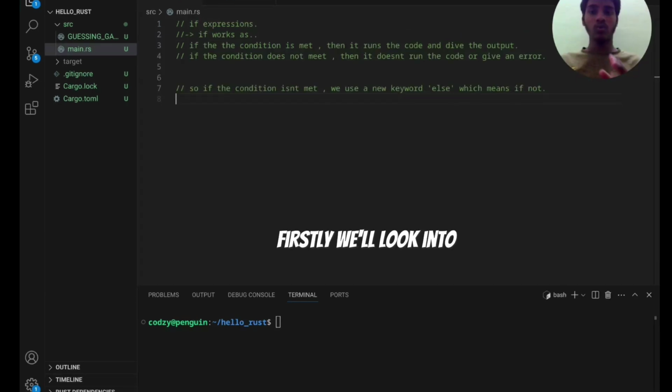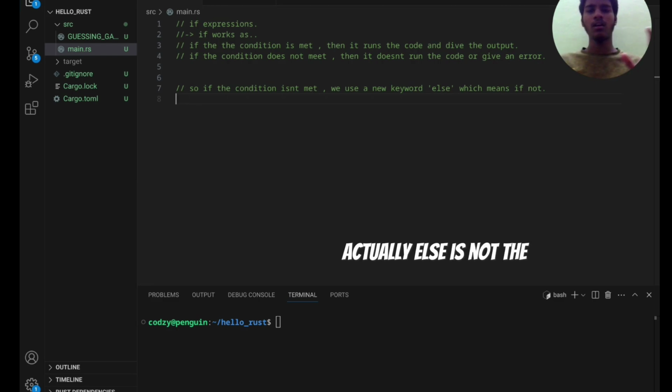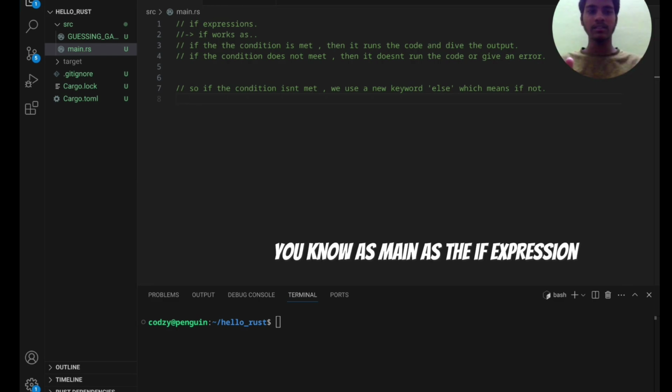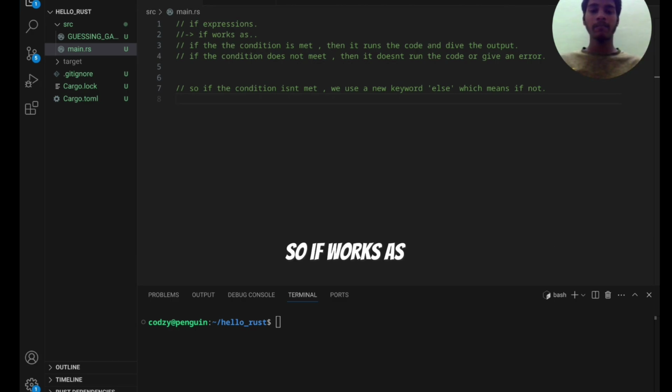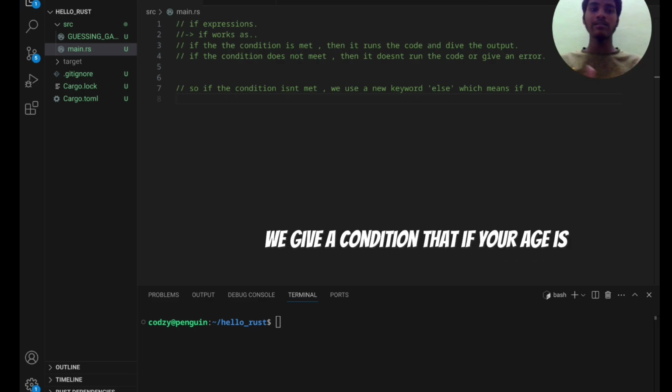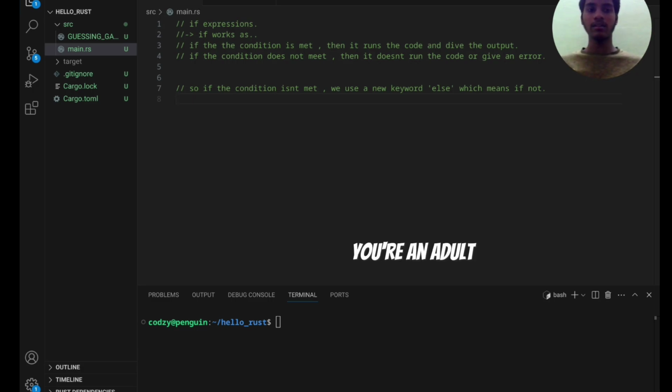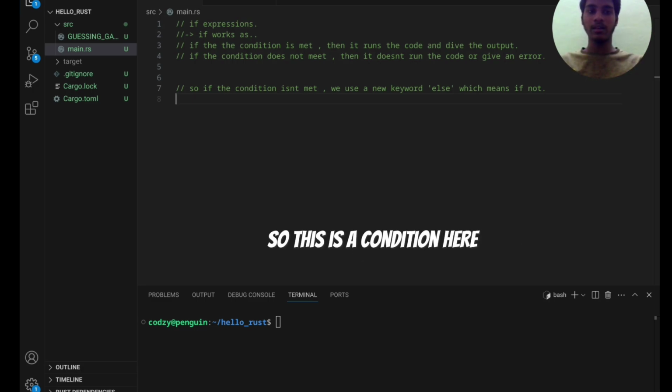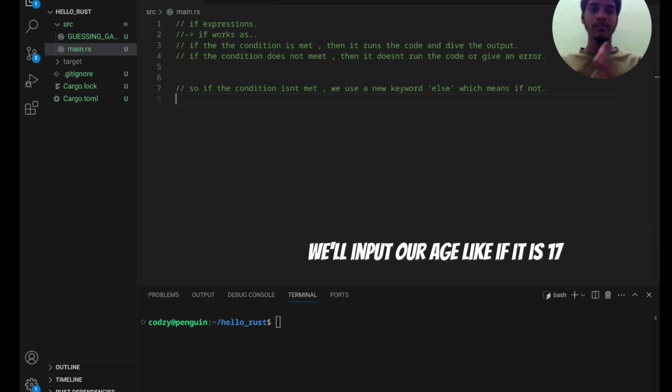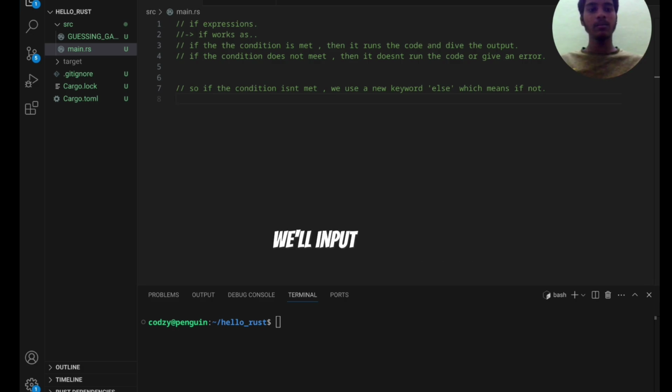Firstly, we'll look into if and else expressions. Actually, else is not as main as the if expression is. So firstly, we'll talk about if. If works as: if the condition is met. Suppose we give a condition that if your age is less than 18, you are a minor, and if your age is more than 18, you are an adult. So this is a condition here. We'll input our age. If it is 17, we'll input 17. If it's 21, we'll input 21.